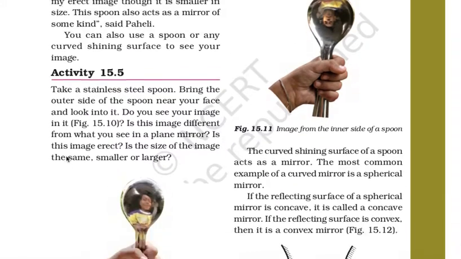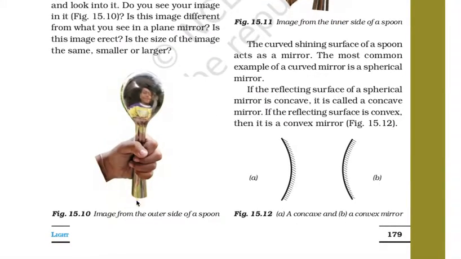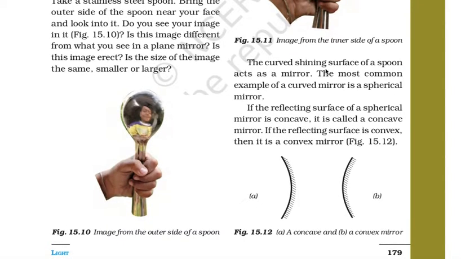So what is the difference? You can see here the image from the inner side of a spoon. From the inner side, an opposite image is formed. But here you can see the image from the outer side. The erect image is formed. So the curved shining surface of a spoon acts as a mirror.